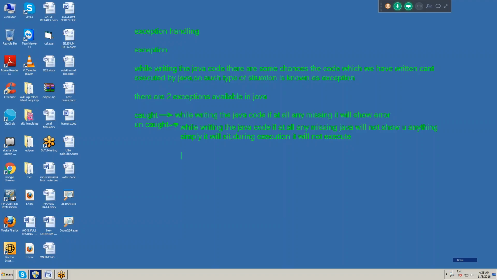So if you want to find out the uncaught exceptions, we will use try, catch and finally. Where exactly will we use try? If you have doubt on any particular block of statements, it is better to keep it in the try block. What is that error we can get in the catch block. Finally, at any cost, it will execute.